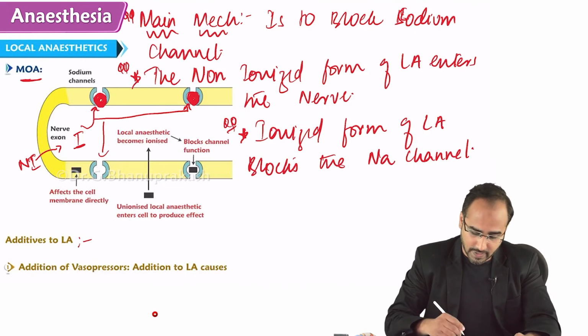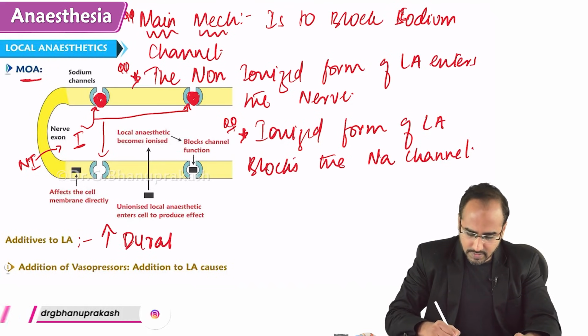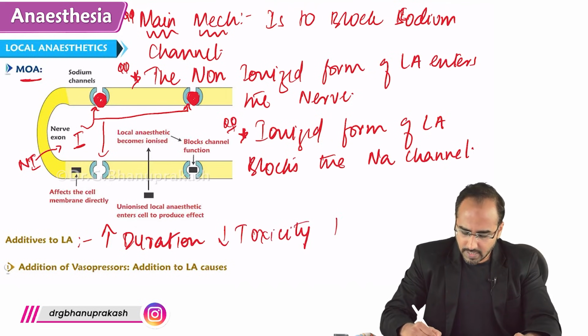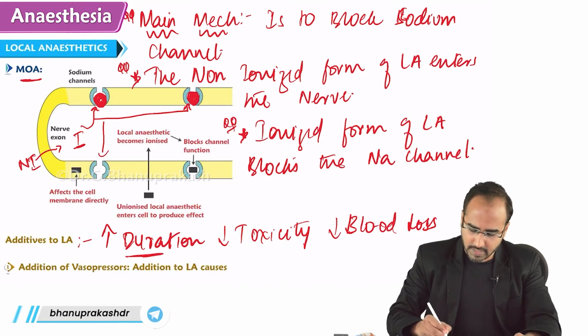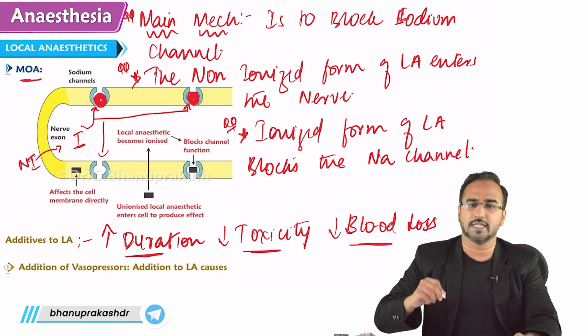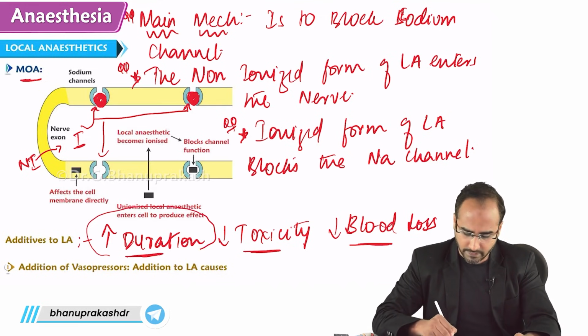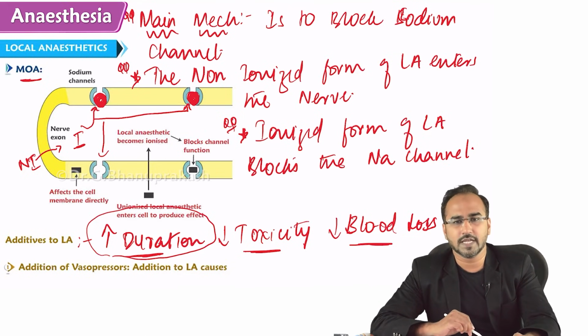When they are added, they will increase the duration, decrease the toxicity, and also decrease the blood loss. But the main primary function of an additive is increasing the duration. All additives increase the duration.